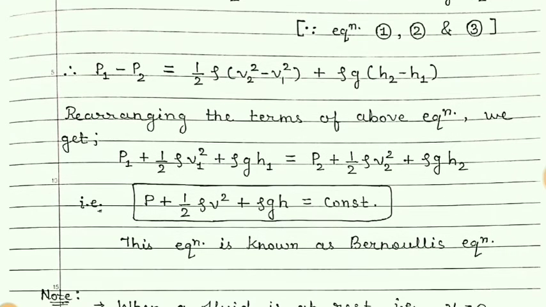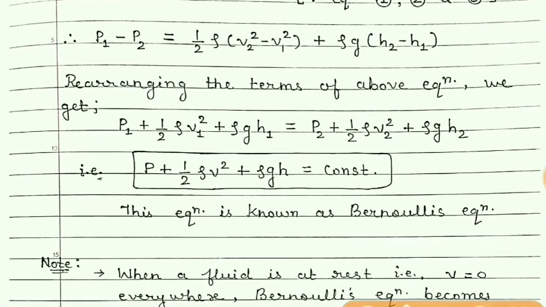Now students, simply open these brackets and arrange the terms with 1 on left side and 2 on right hand side. So you will get on left side P1 plus half into rho V1 square plus rho g h1.